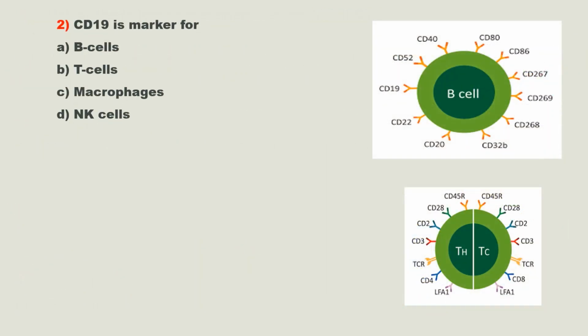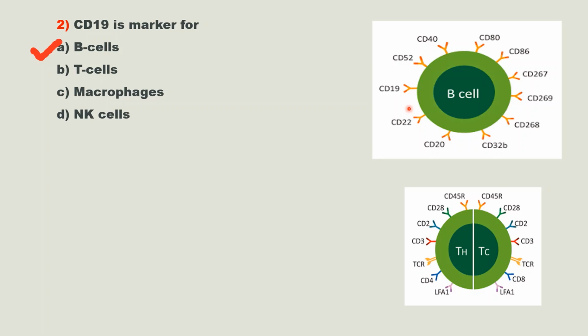Question number 2. CD19 is a marker for option A B cell, option B T cell, option C macrophages, option D NK cell. Here the answer is B cell. This is totally a memory based question, and if you know the markers of different immune cells you can answer this type of question. Otherwise it is difficult. And here you can see the CD markers present on the surface of B cell, but of course I know that it is very difficult to remember all these markers.